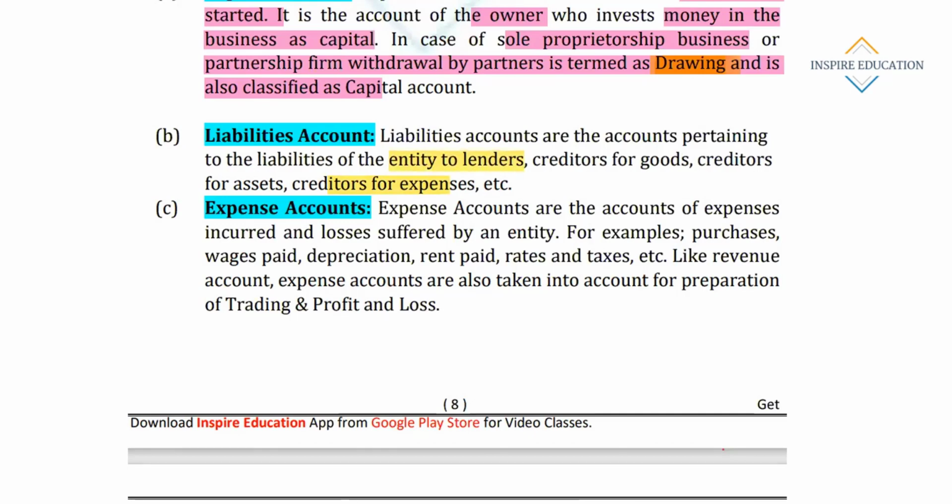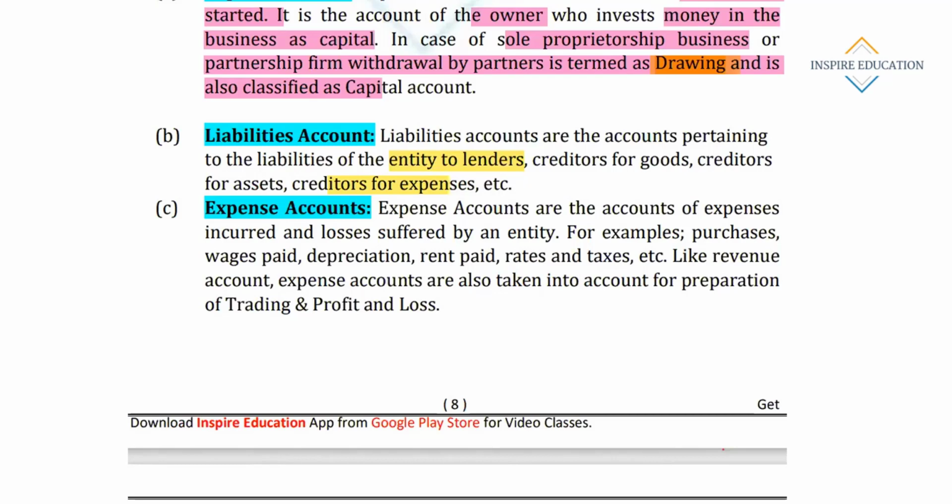Okay, liabilities of the entity to lenders means these are the liabilities. Suppose I have taken a loan from a bank, or taken goods on credit from a supplier. Suppose we have purchased some goods on credit, or purchased machinery on credit. All these things are liabilities. We'll record the supplier's name as a liability.